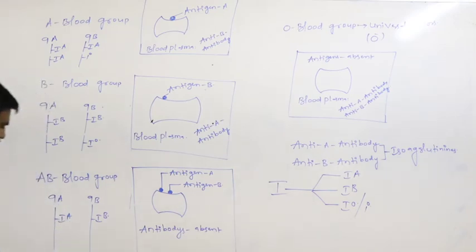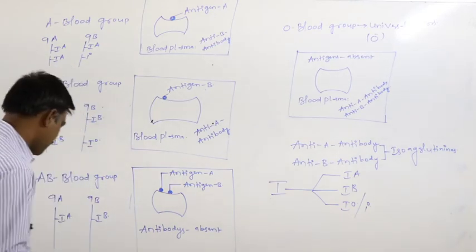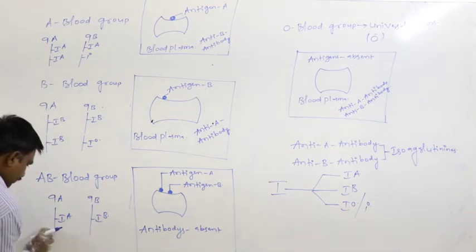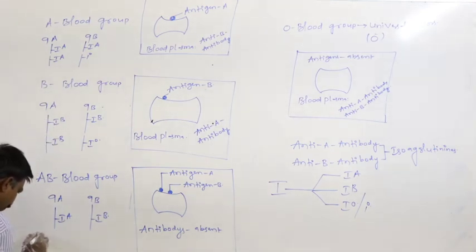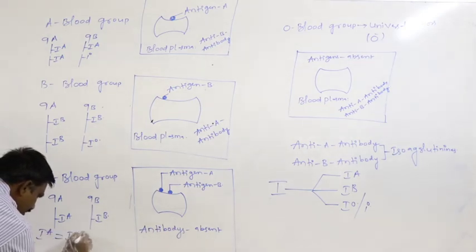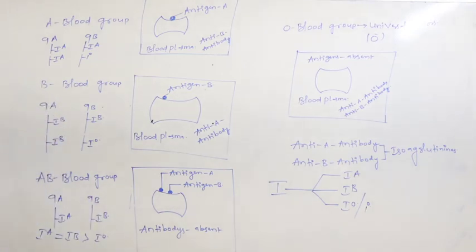In this case, IA and IB are said to be codominant. IA equals IB, both of them are dominant over IO. What is the meaning of IA equal to IB?